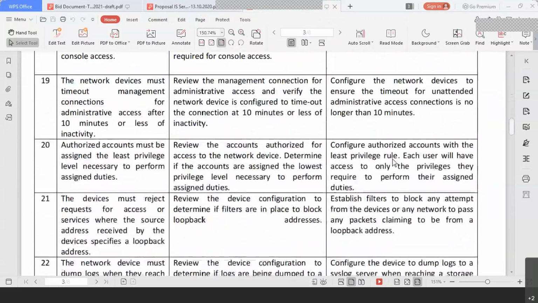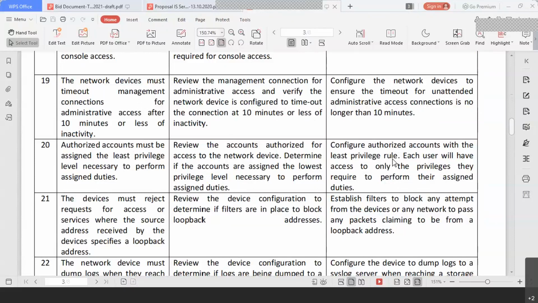Okay, so these are some of the things with respect to your standard operating procedures for the firewalls and switches. And it has been observed that the network device must time out the management connections for administrative access after 10 minutes or less of inactivity. Always, after 2 or 3 minutes, an unattended connection should be automatically disconnected. It should not be continuously active. After some time, it is a best practice to disconnect the session.